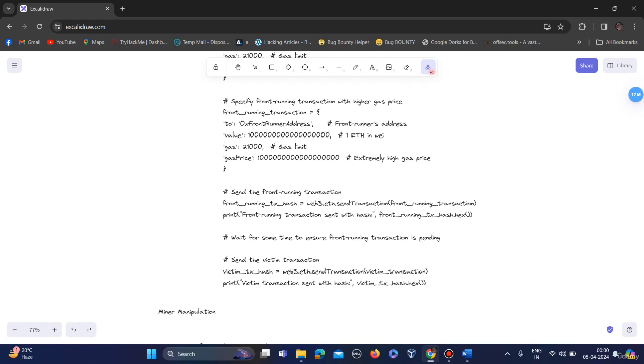In a front running attack, the attacker uses the time gap between the transaction submission and its confirmation.